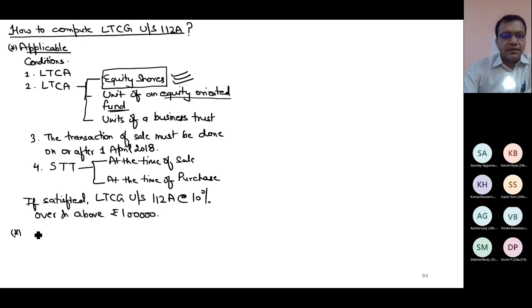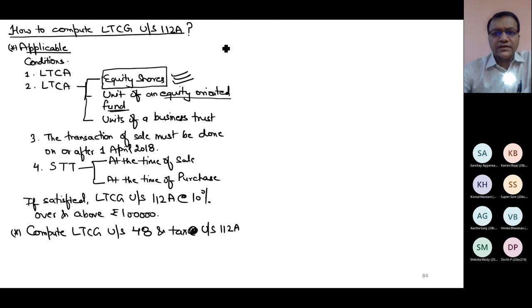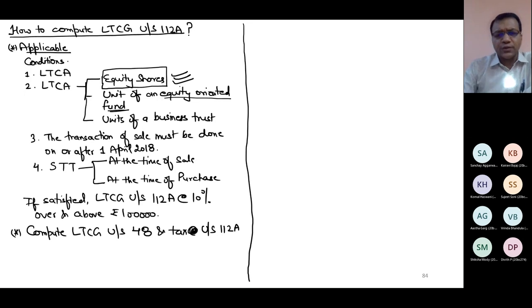Second point, here also computation of LTCG should be as per section 48, but tax as per 112A. So this section also, unlike section 112, doesn't give you how to compute. You compute as per 48, you only tax it as per 112A. In 112 also there was some relief available. Here also that relief is available with same condition.